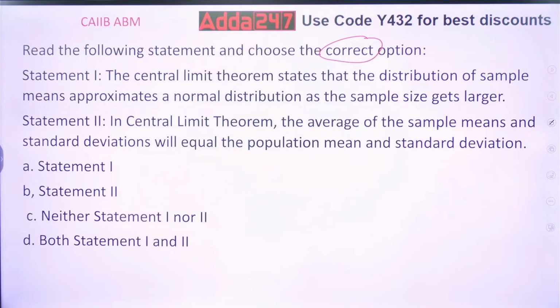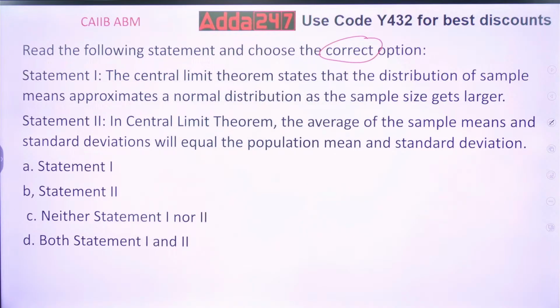Because as the sample size increases, the distribution will move towards the normal distribution.